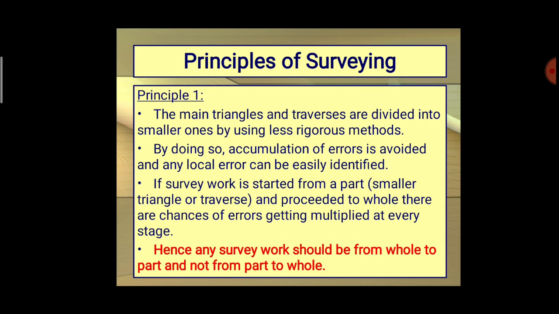The survey work starts from a part, that is a smaller triangle. We are not considering the whole as one; we are dividing the whole into a number of smaller pieces, then determining the distances. Hence any survey work should be from whole to part, not from part to whole. This is the first principle of surveying.